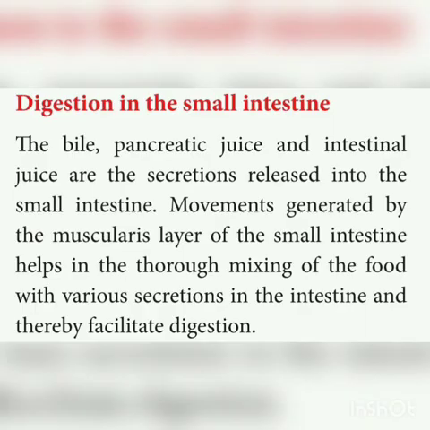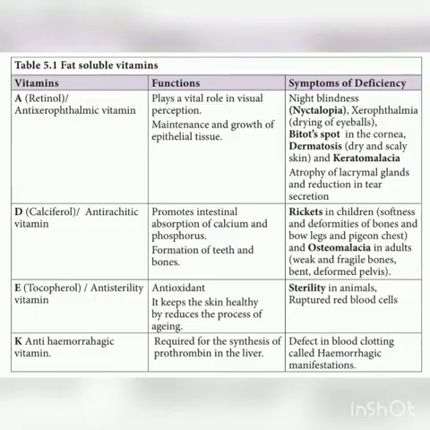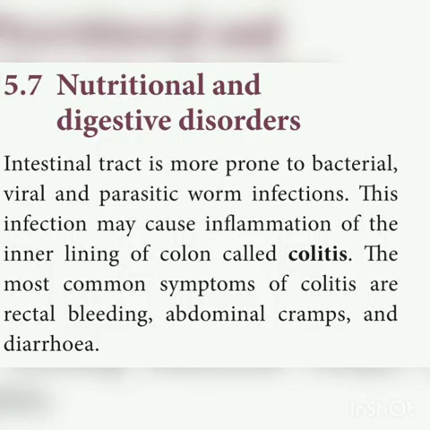And then digestion in small intestine is also a very important 5 mark question. It is a public oriented question. And then in pure science, fat soluble vitamins. So what are the different types of fat soluble vitamins and what are the functions and symptoms? And then you have to study about the digestive disorders such as peptic ulcers, obesity, appendicitis, gallstones, etc. Okay, all the disorders are very important because it may be asked in 2 marks.